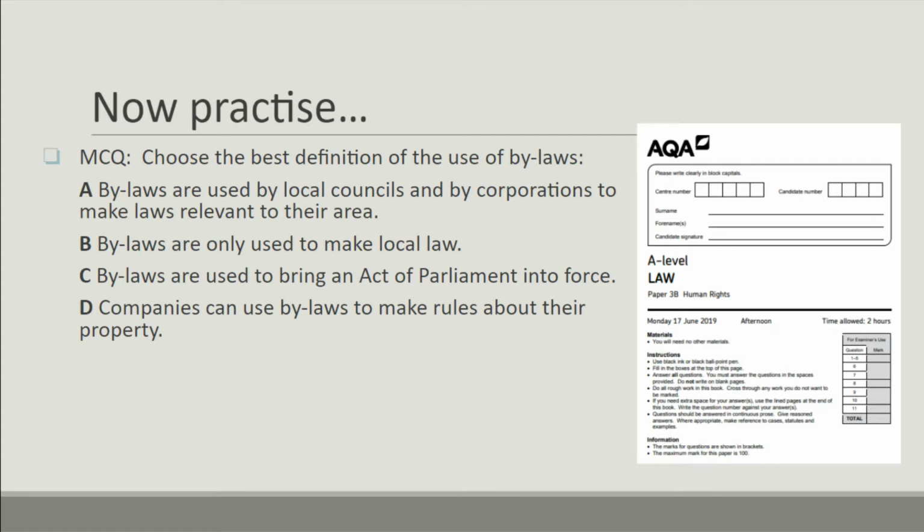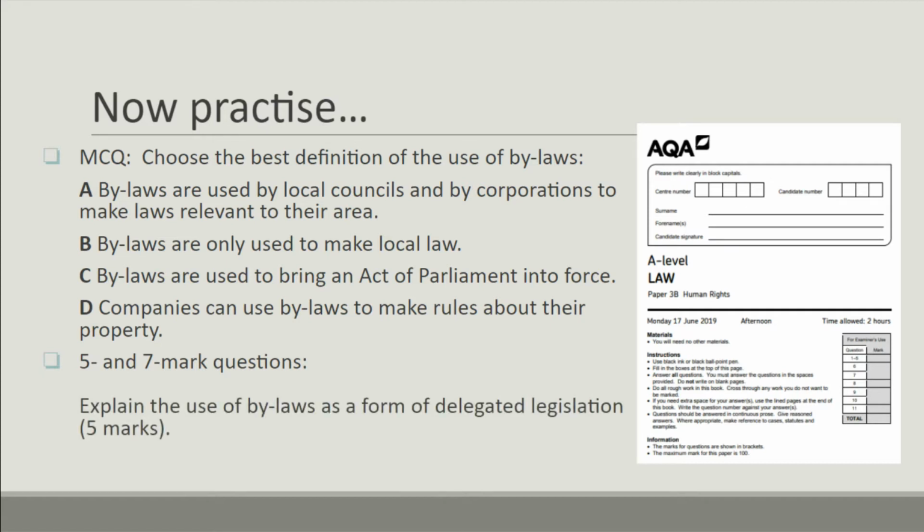So the other way that you might be asked a question is a 5-mark explain question or a 7-mark evaluation question as part of question 11. So we'll deal with those in a later video. Let's look at the 5-mark question, which might be something like explain the use of bylaws as a form of delegated legislation.